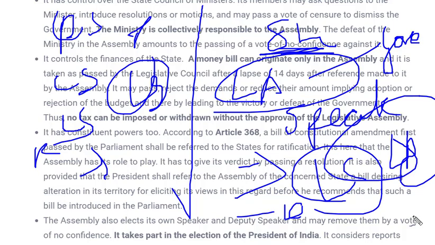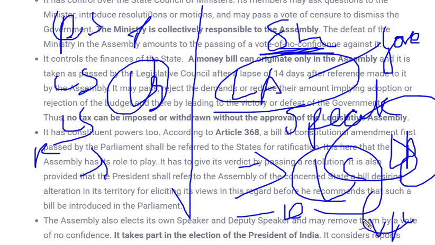And what is the maximum number of days for which this Vidhan Parishad or Legislative Council can hold the money bill? It is a maximum of 14 days, not more than that. This is the maximum period of time for which a Vidhan Parishad can hold a money bill, and after that it has to pass to the governor, or it will be considered as given to the governor.